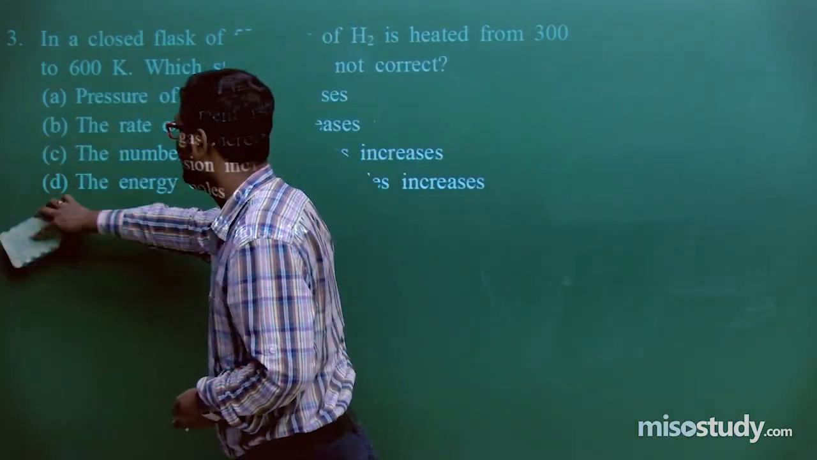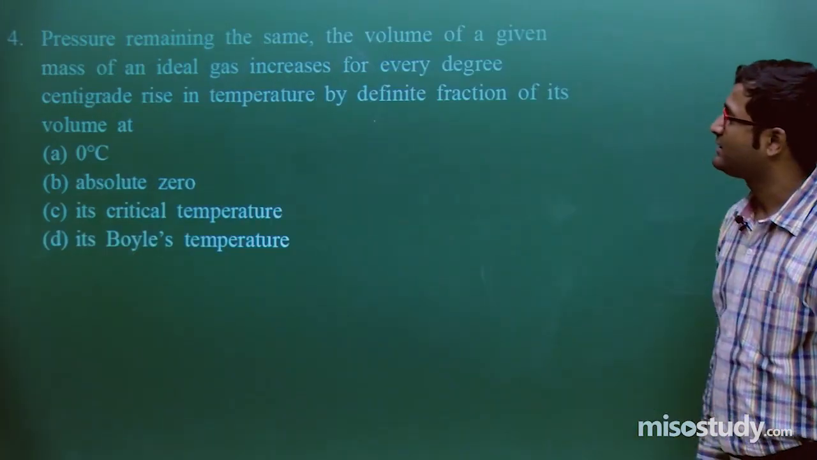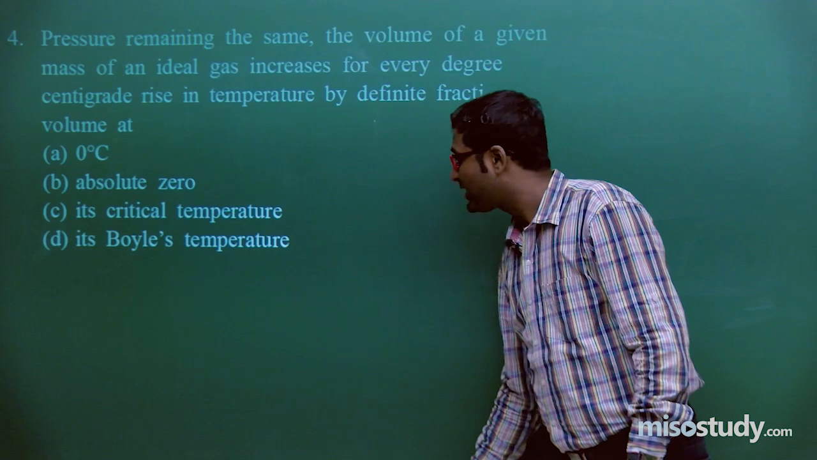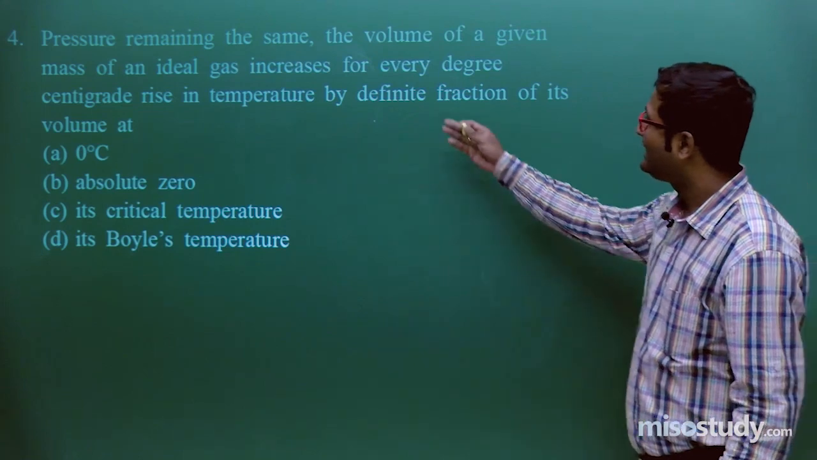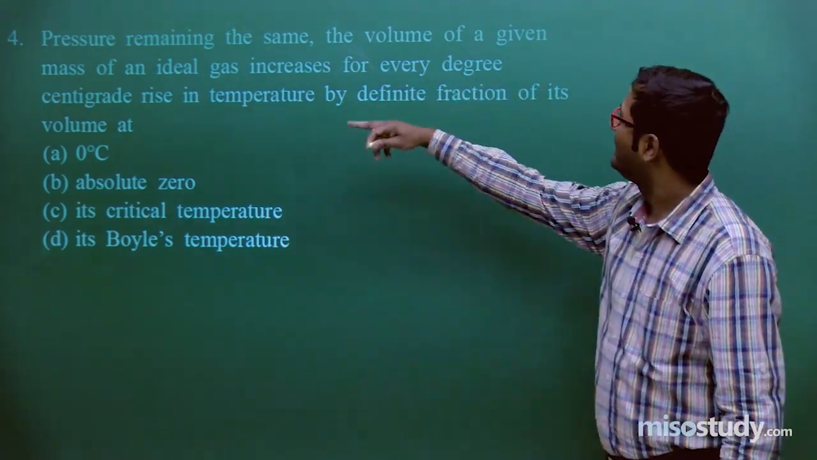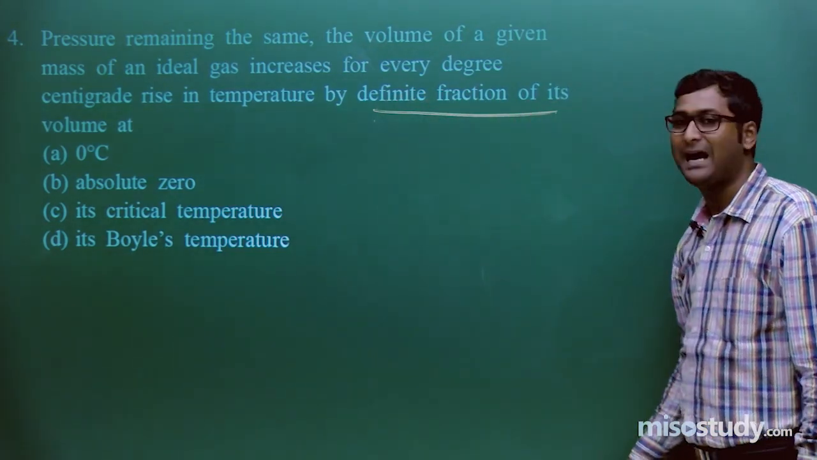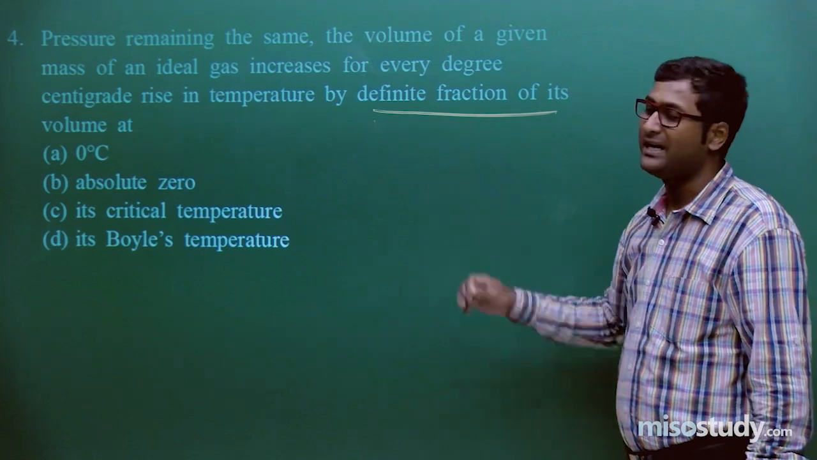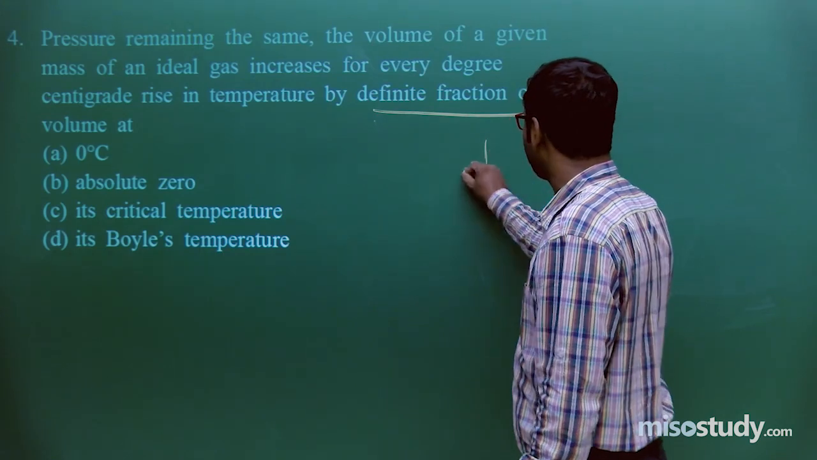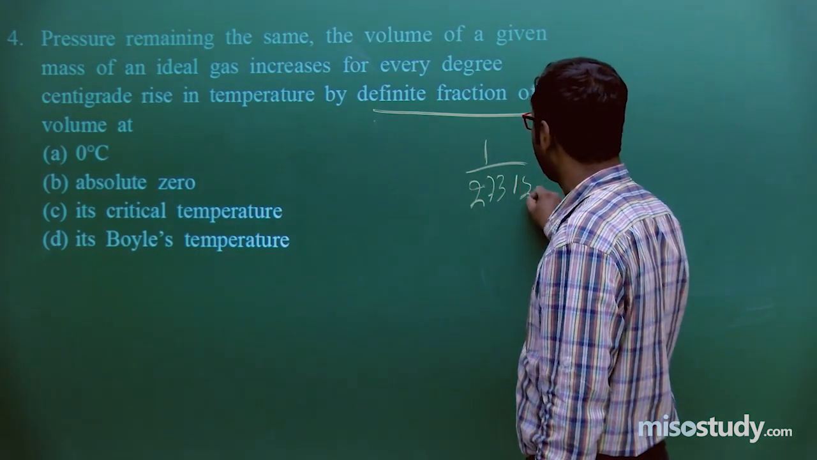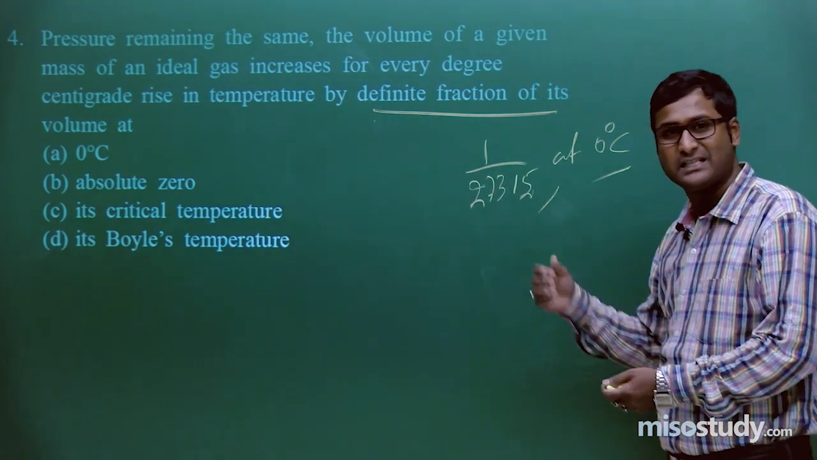Now I am going to rub this part, friend, and now moving to the next one. The next one is this one. The question is: pressure remaining the same, the volume of a given mass of an ideal gas increases for every degree centigrade rise in temperature by a definite fraction of its volume at. We know this is the complete statement of Charles' law, that is, per degree rise in temperature, volume increases by 1 upon 273.15 of its volume at 0 degree Celsius. Clear to you? This is the simple statement of Charles' law.